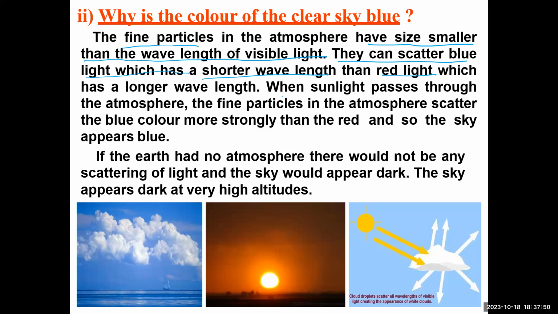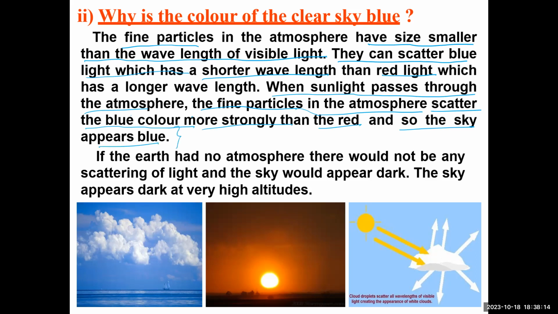blue in color. So see now, when sunlight passes through the atmosphere, the fine particles in the atmosphere scatter it. These fine particles, which are smaller in size, scatter, and because of the scattering, the blue color is stronger than the red. So that's why the sky appears to be blue in color.